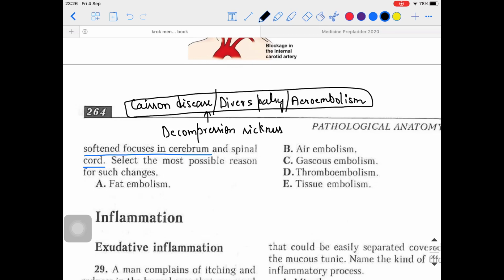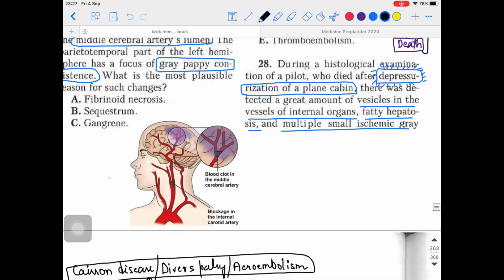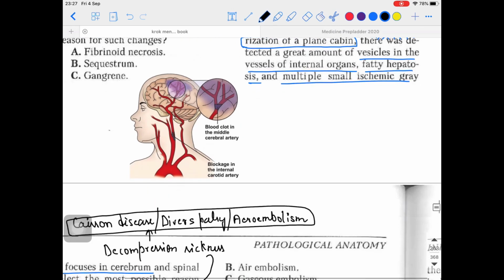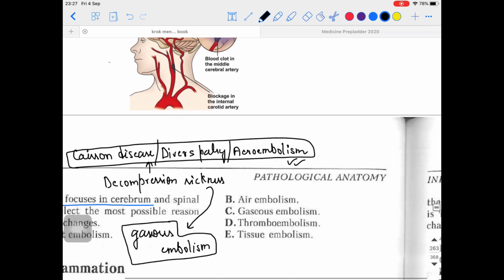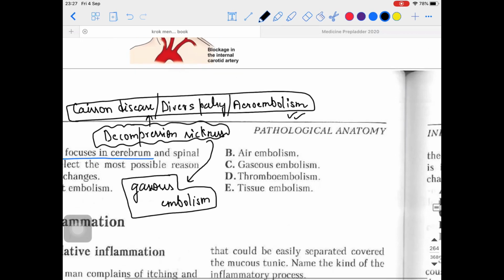Just now I told you, while discussing the previous question, that decompression sickness is an example of which embolus? That is the gaseous embolism. So this is an example of gaseous embolism. They were talking about depressurization of a plane cabin. So that means they are talking about aeroembolism, also called decompression sickness, which comes into the category of gaseous embolism. So what will be the answer? It will be the gaseous embolism.